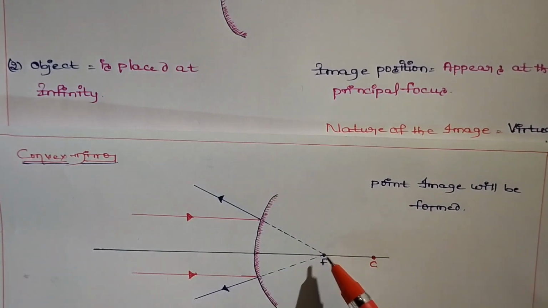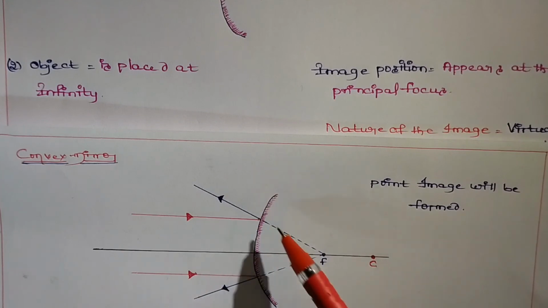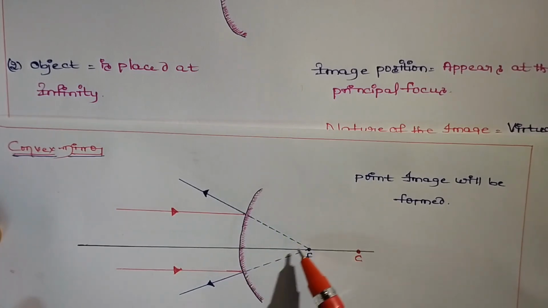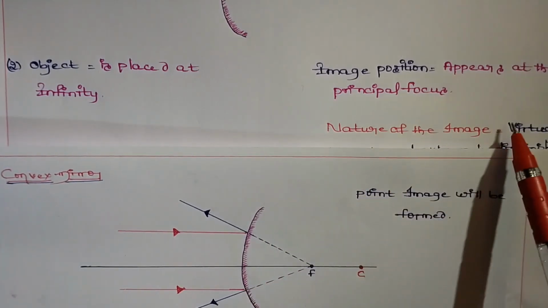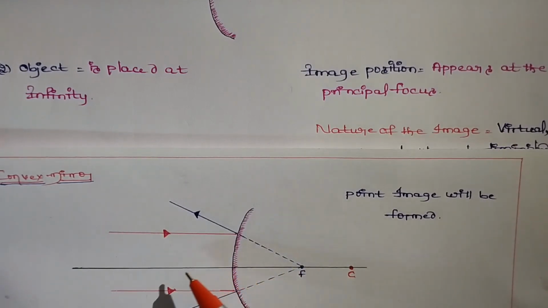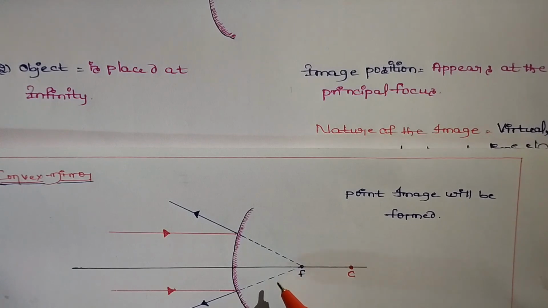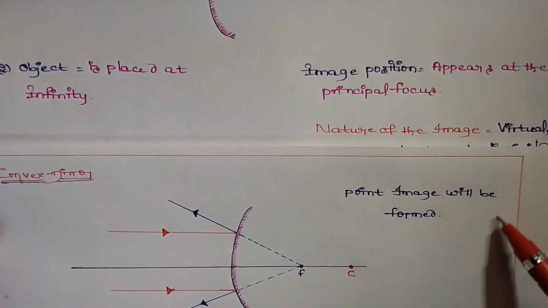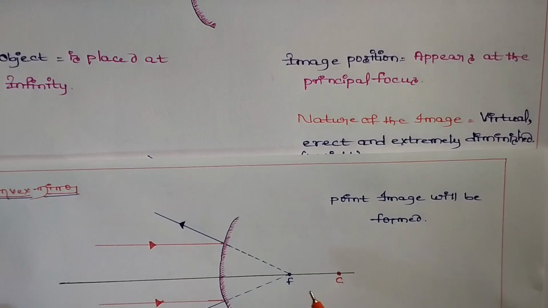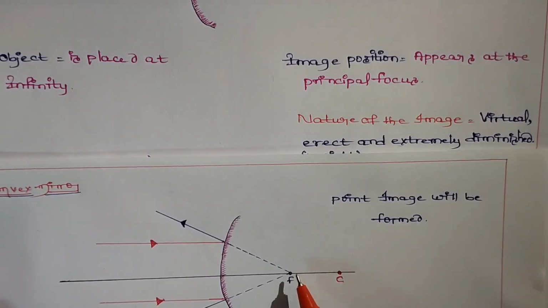Here also these rays appear to be diverging. So in this case the image position is at the principal focus. If the rays are parallel to the principal axis, those rays after reflection bounce back and pass through the principal focus. Same rule we have to apply here. Here we will get a virtual image, erect and extremely diminished. Extremely diminished means a point image will form here.